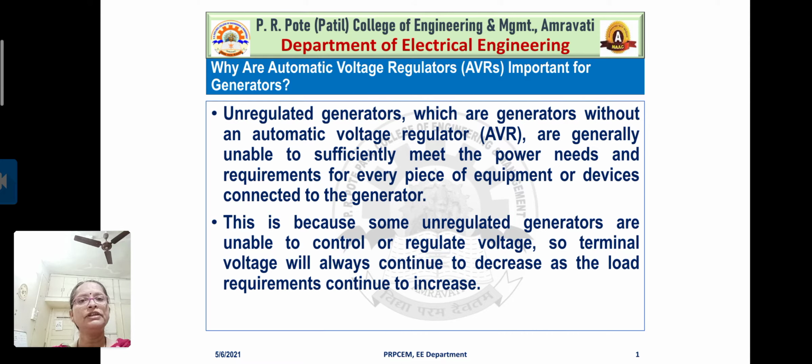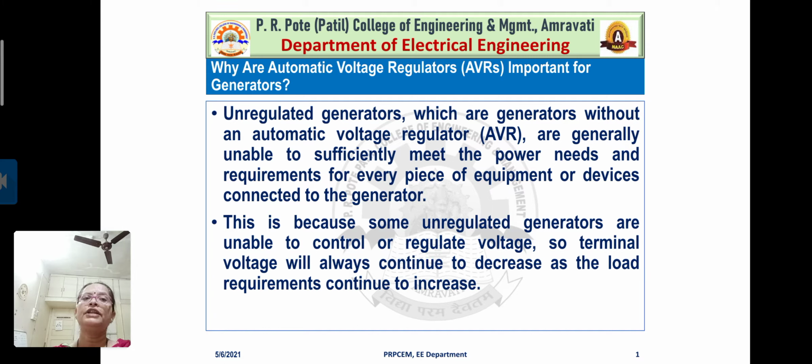As it is an unregulated generator, that means what? It is unable to control or regulate the voltage. And in such a case where the generators are not regulating the voltage, what happens? If the load is increasing continuously, voltage will drop. And such dropping voltage is not controlled by the generators, so obviously there will be a complete collapse of the system. Even a blackout may occur.